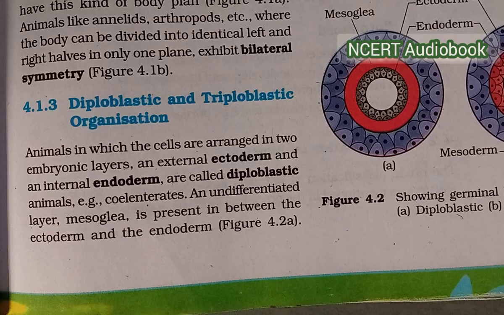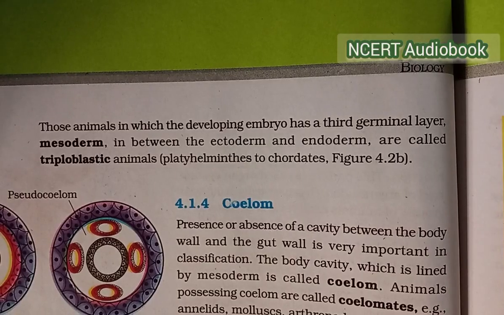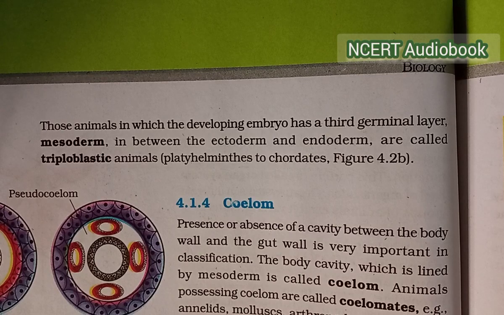Diploblastic and triploblastic organization. Animals in which the cells are arranged in two embryonic layers, an external ectoderm and an internal endoderm, are called diploblastic animals, that is coelenterates. An undifferentiated layer, mesoglea, is present in between the ectoderm and the endoderm. Those animals in which the developing embryo has a third germinal layer, mesoderm, in between the ectoderm and endoderm are called triploblastic animals, Platyhelminthes to chordates.